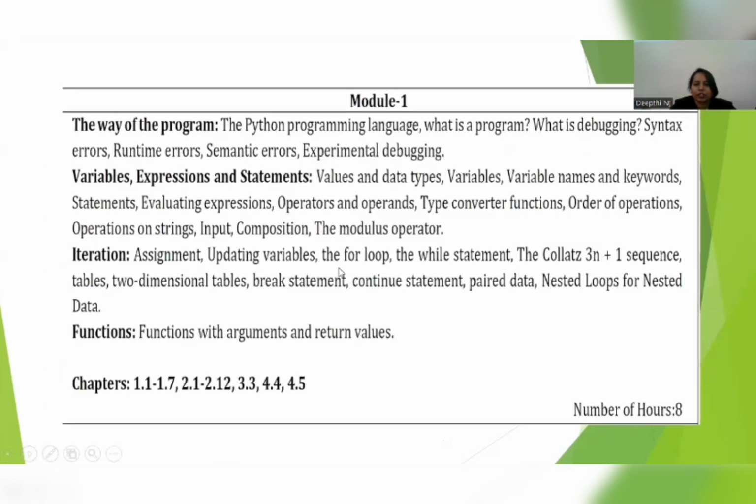So let's get started into the Python programming concepts here. We have a total of 5 modules. In the first module, we are going to learn the way of programming and some of the variables, expressions, statements, iterations, and functions. These are the topics related to module 1. In the way of programming, we are mainly concentrating on what exactly a program is, what is the difference between program and programming language, and what is debugging, and different types of errors we are going to learn.